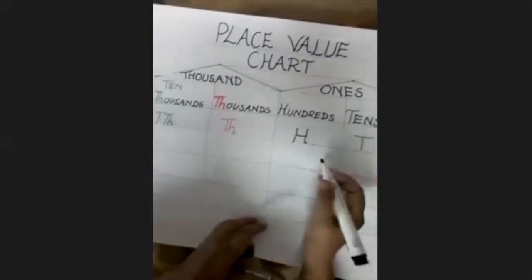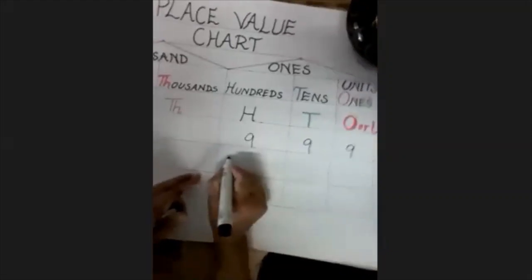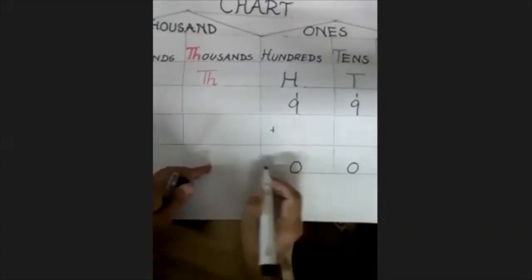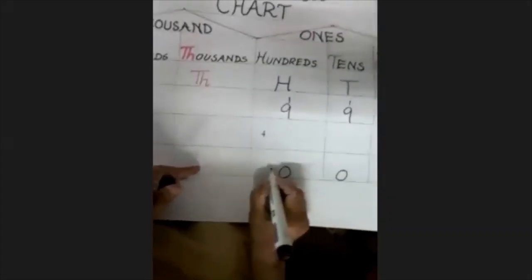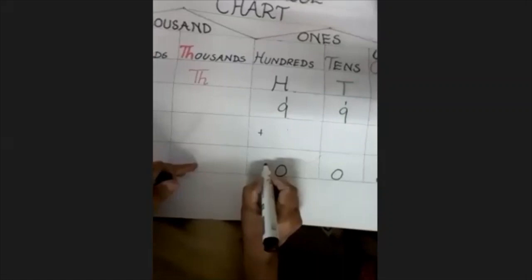Okay, I have written on that loose sheet 999, and if you add 1 in it, if you do the working, 9 plus 1, 10, 9 plus 1, 10, 9 plus 1, 10. Will we write 10 here? No, we will not write 10 over here. We will carry that one, that one will go in the next column.